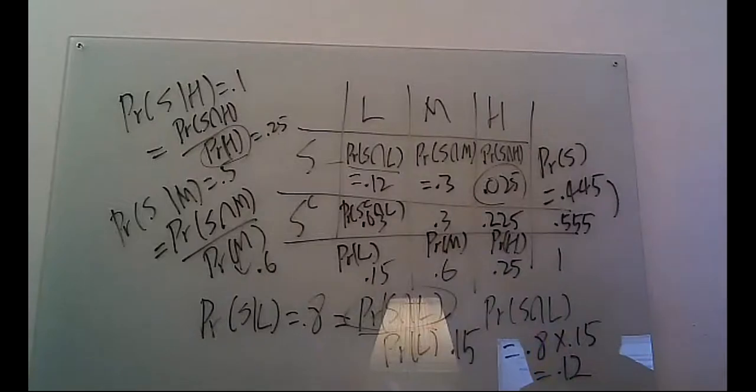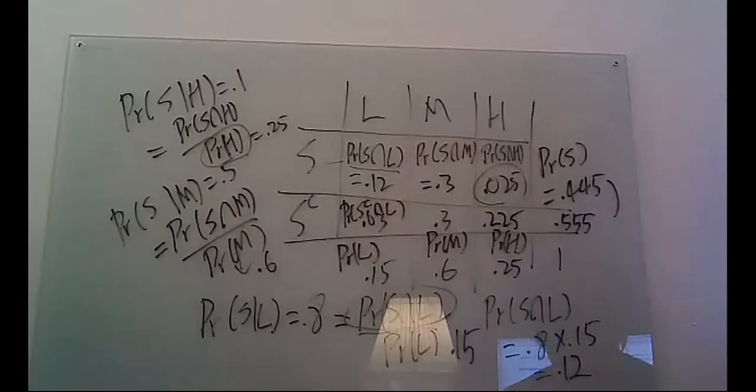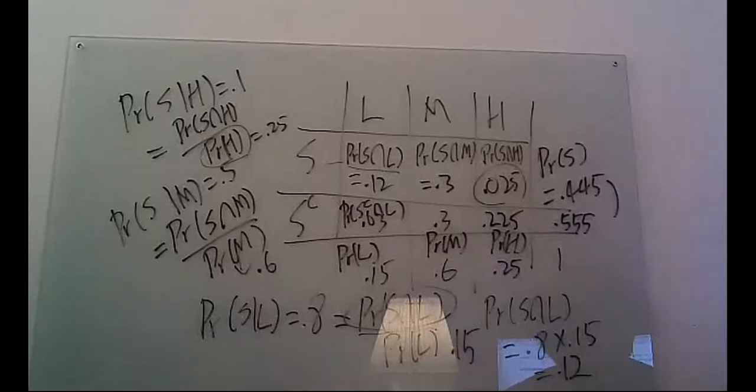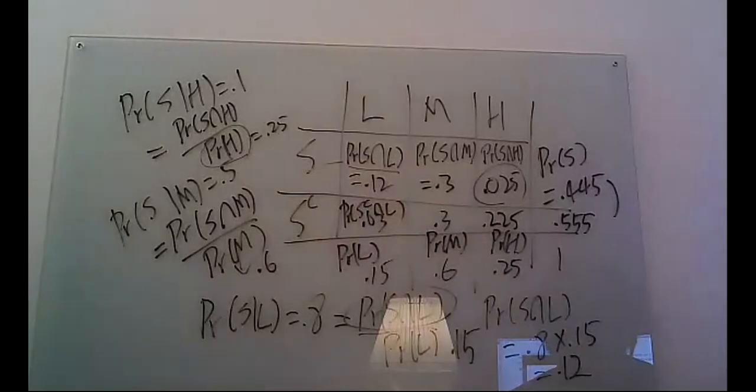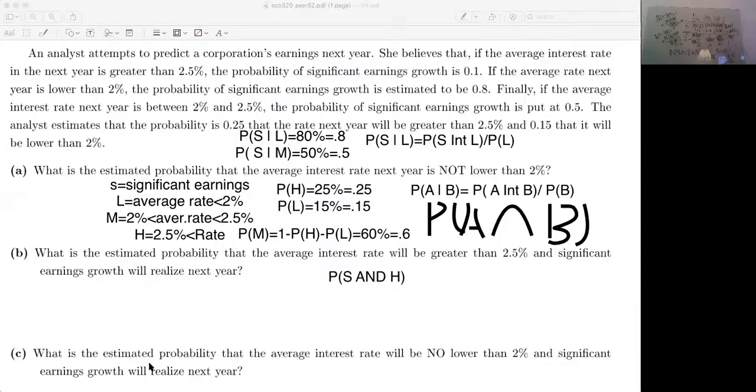Coming back to the question, if you read part B, it seems like I just gave you all the answers already. But for example, this is what we are looking for: the joint probability of S intersection H, which was on the board.